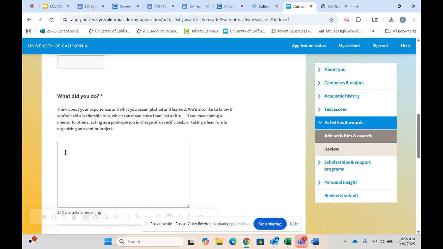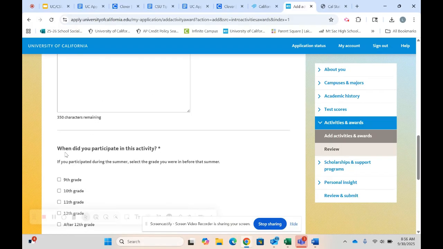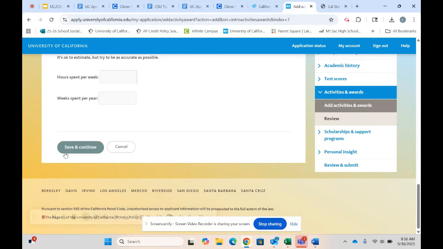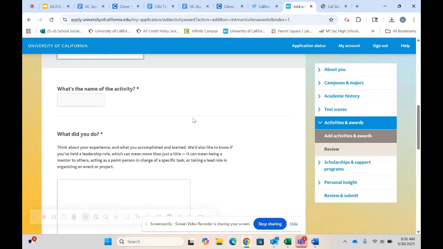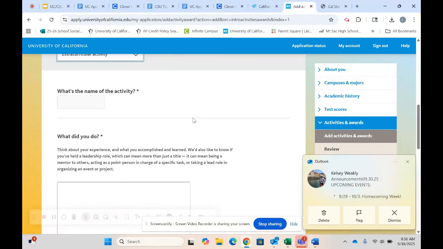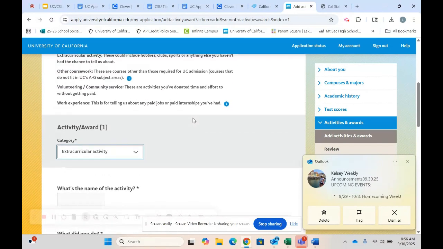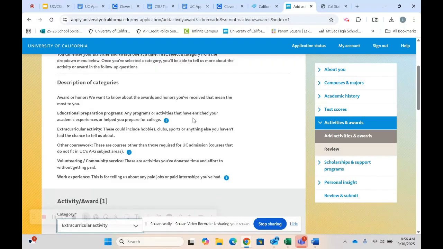So again, sharing about any sort of leadership, any sort of meaningful things that have happened for you or with you during that experience would all go here. Okay, you would fill out all of this information, save and continue. If you have participated in multiple clubs and or multiple sporting events, community service, volunteer, each separate activity is going to be its own submission.